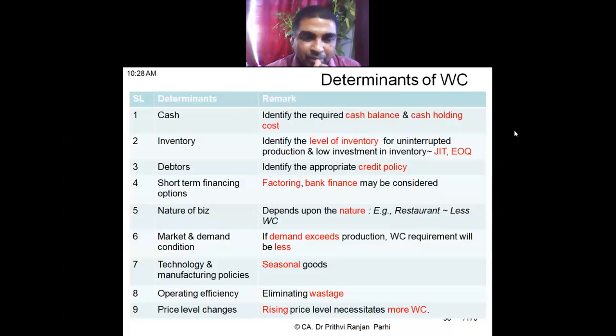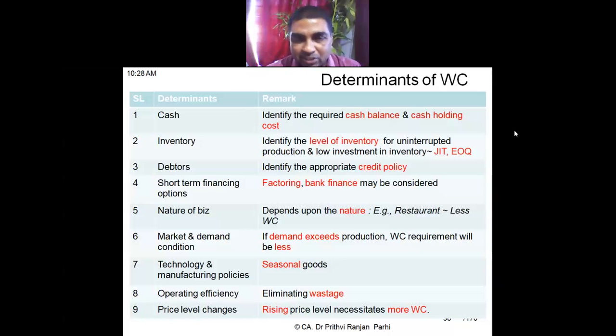Then technology and manufacturing policies also affect working capital requirement. The technology is such, or the manufacturing policy of the organization is such, that in a particular season production will be there. In that case, more working capital is required because in that particular season only you have to spend a lot of money on current assets. Okay. Then operating efficiency. If wastages are minimum, working capital requirements will be less.